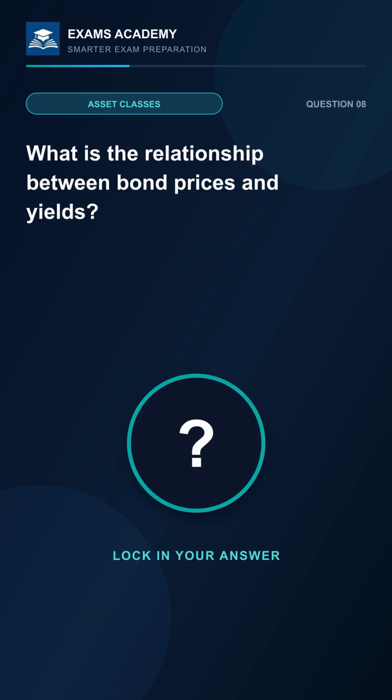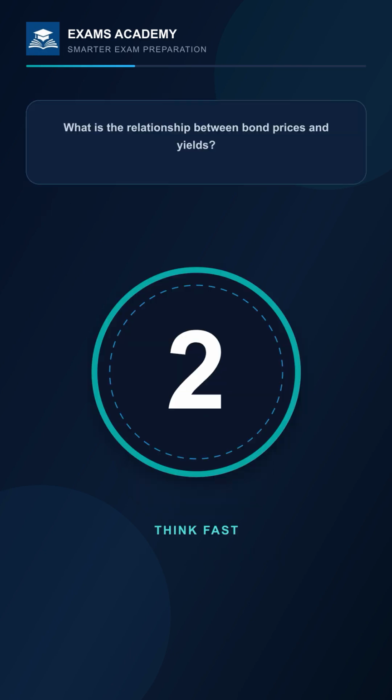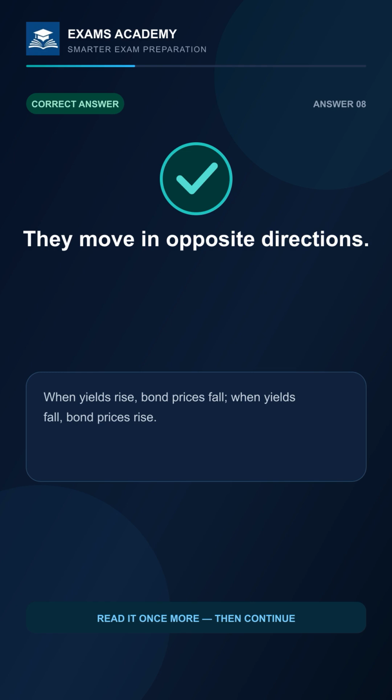What is the relationship between bond prices and yields? 3, 2, 1. The answer is they move in opposite directions. When yields rise, bond prices fall. When yields fall, bond prices rise.